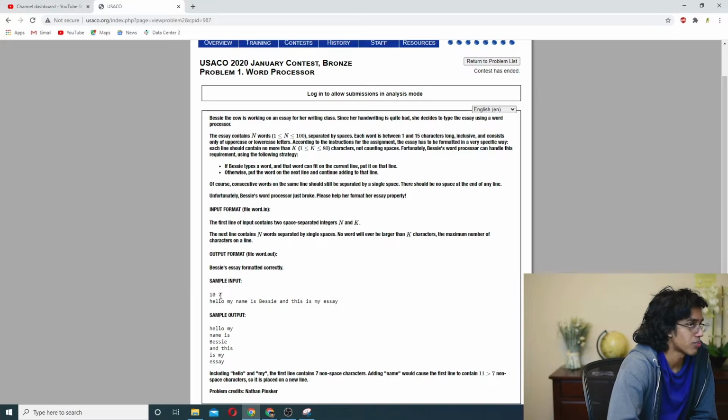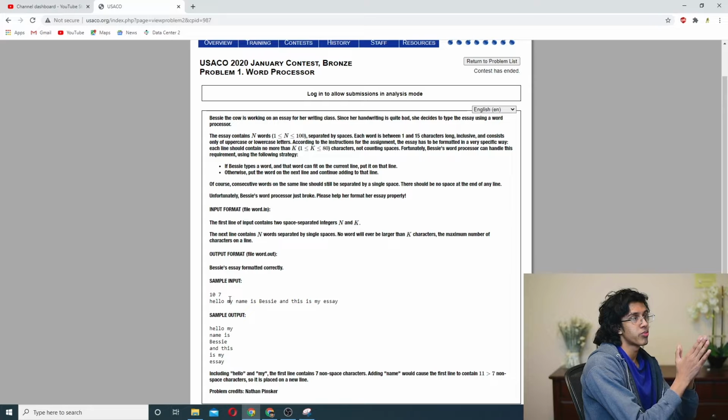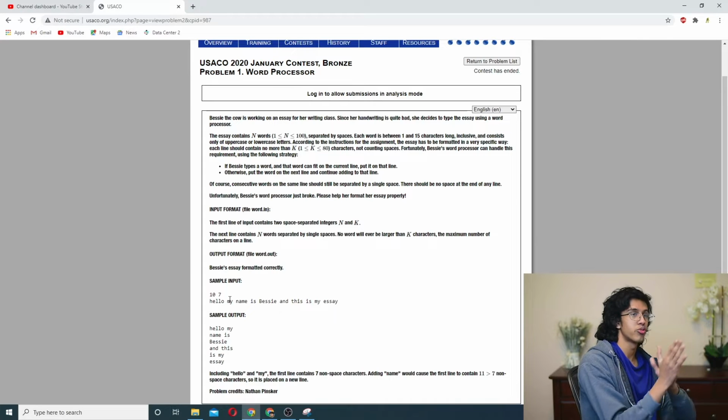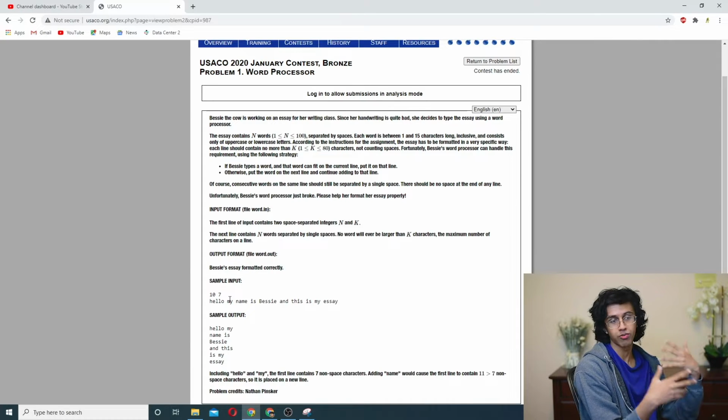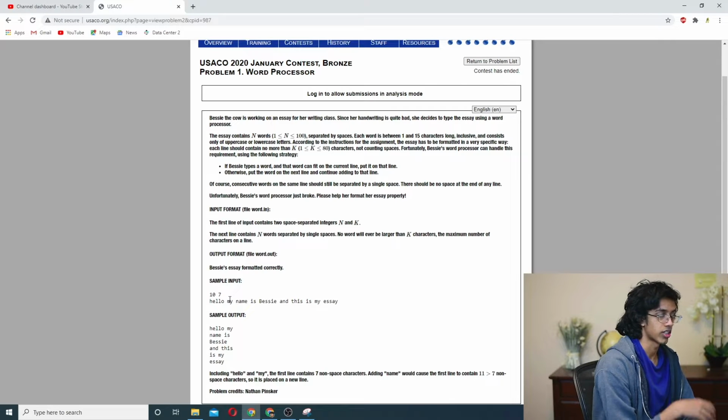Yeah, so this is pretty straightforward. You just read in the words, right? And then once you have all the words, you just go through each one and see if it goes over K. If it goes over K, you put it on the next line. If it doesn't go over K, you put it on the current line.